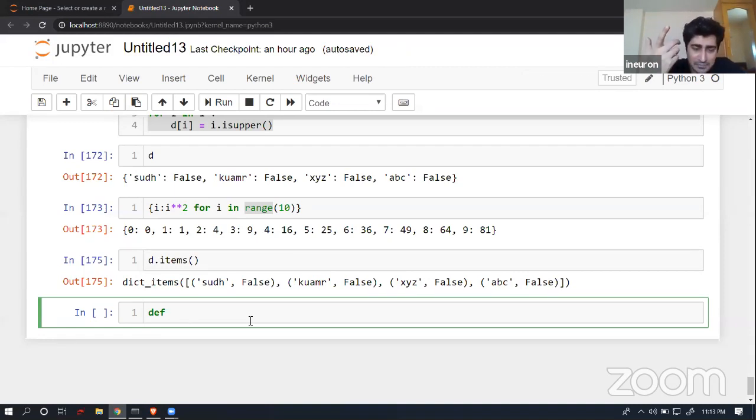and then I can write a function name. So let's suppose I'm going to write a function called test. Test is just a name which I have given. You can give your name as well. You can give my name as well. It will not complain. It's completely fine. So I have given test over here.